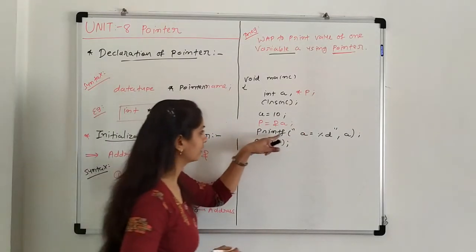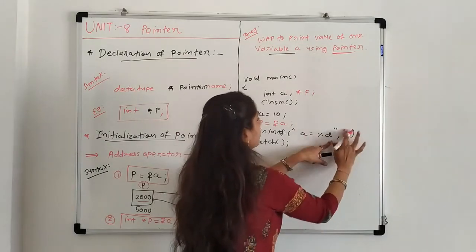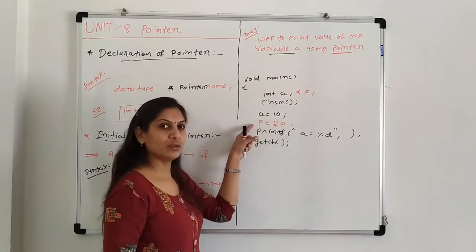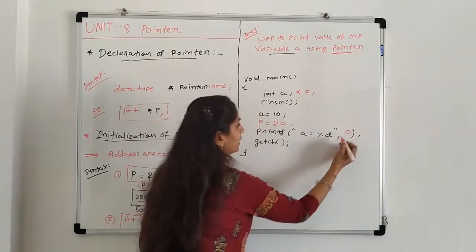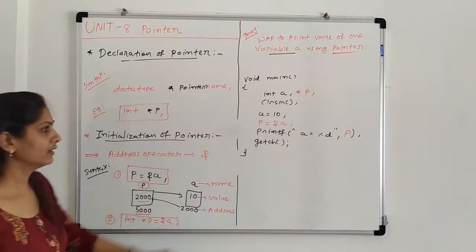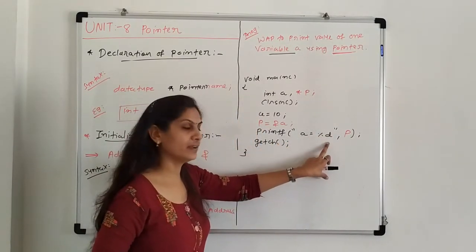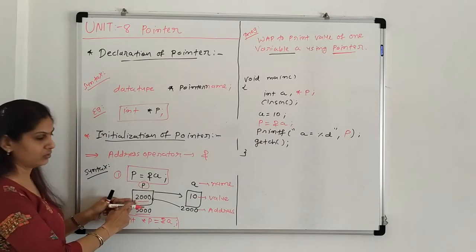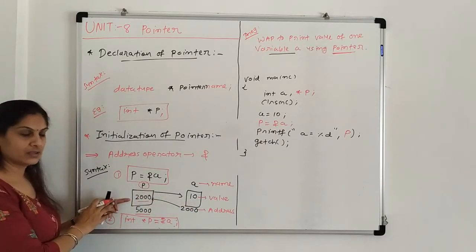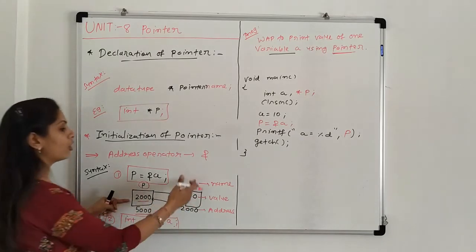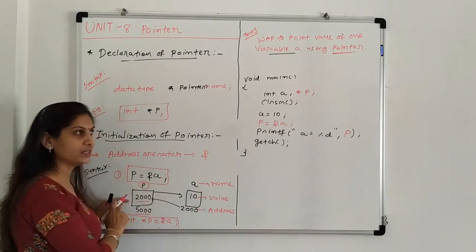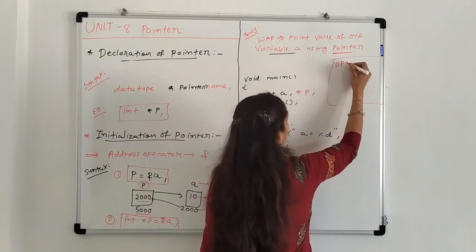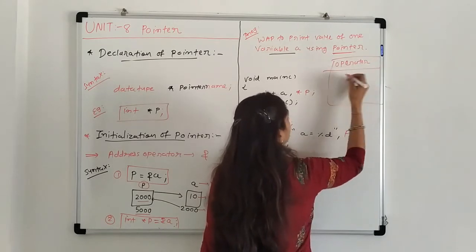Now we have to print the value of a using the pointer. So using the pointer means here we have to write p. But when we write p here, what happens? a equals %d. %d means the integer value of p. But the integer value of p is nothing but 2000, not 10. So it gives the wrong answer. So to access the data of any variable using a pointer, you have to use one operator, that is star.